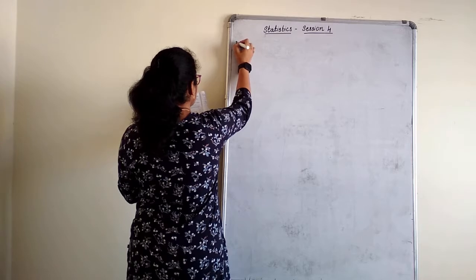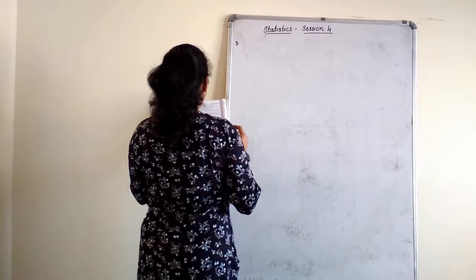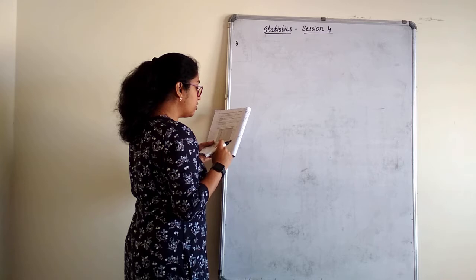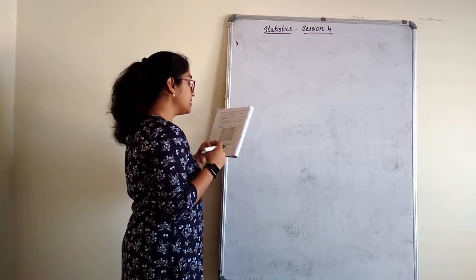Third one. The following observations have been arranged in ascending order. If the median of the data is 63,